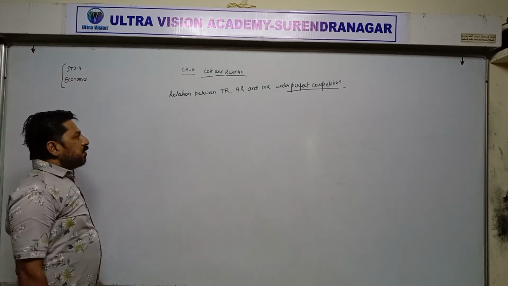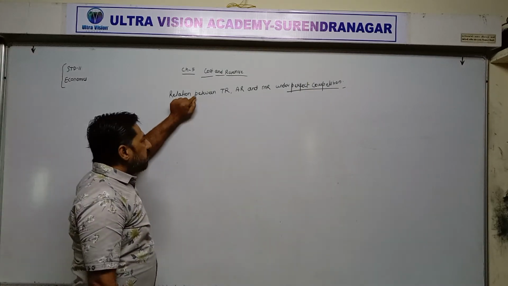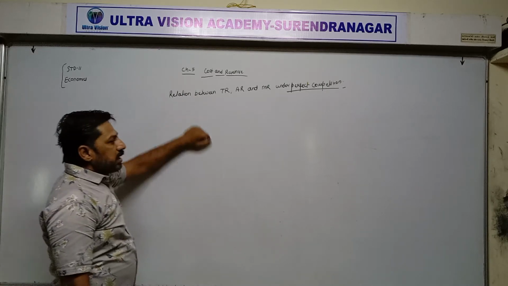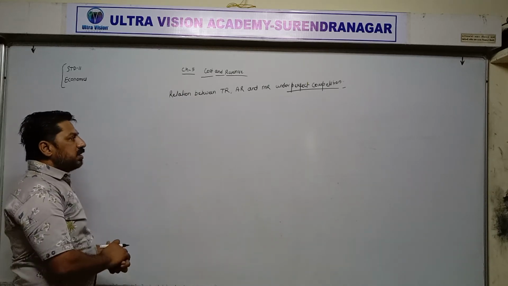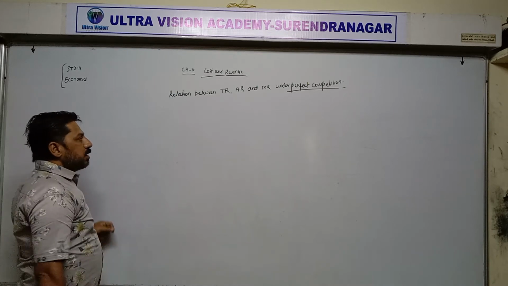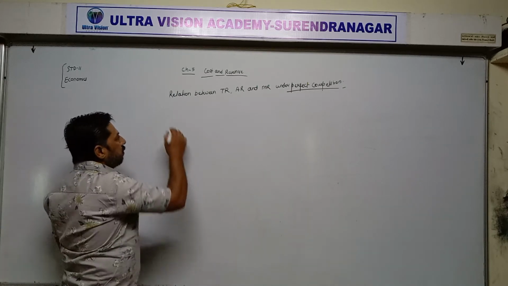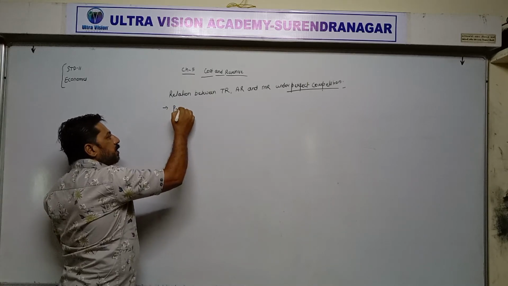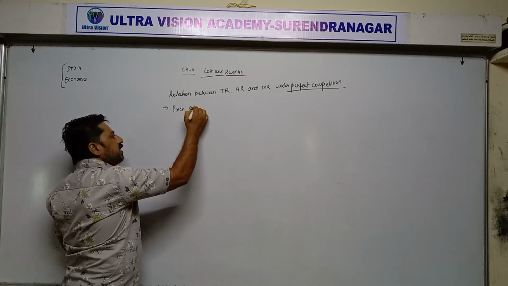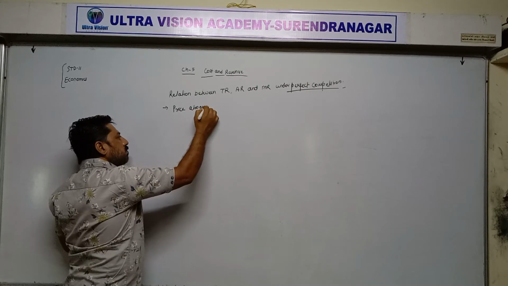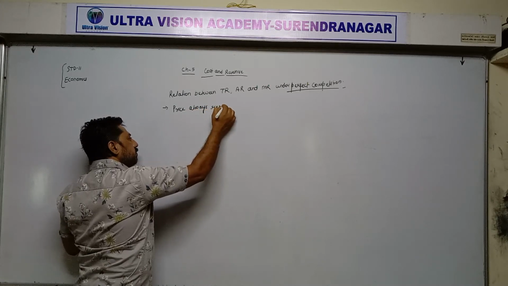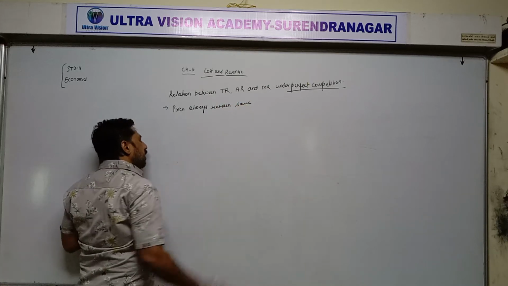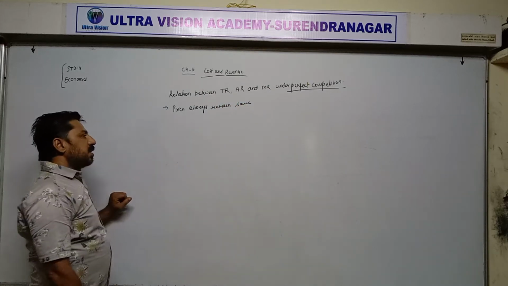Now, before explaining the relation between TR, AR and MR under perfect competition, we have to understand the nature of perfect competition related to price. Under perfect competition, price always remains the same. The price of 1 unit always remains the same.